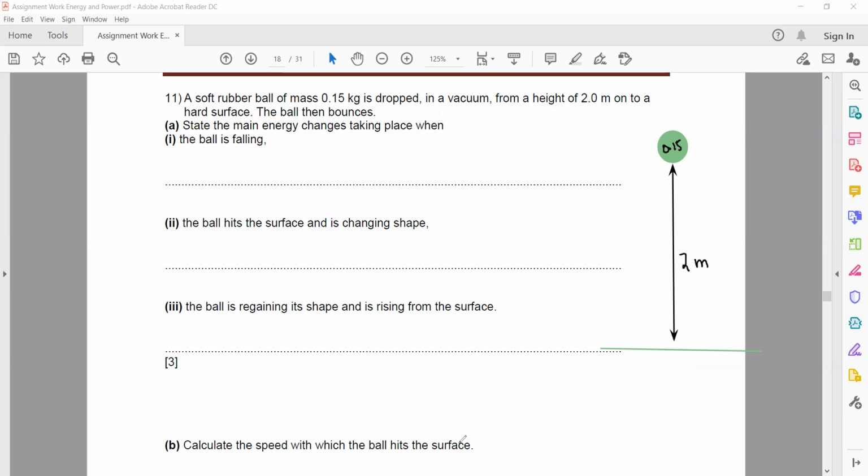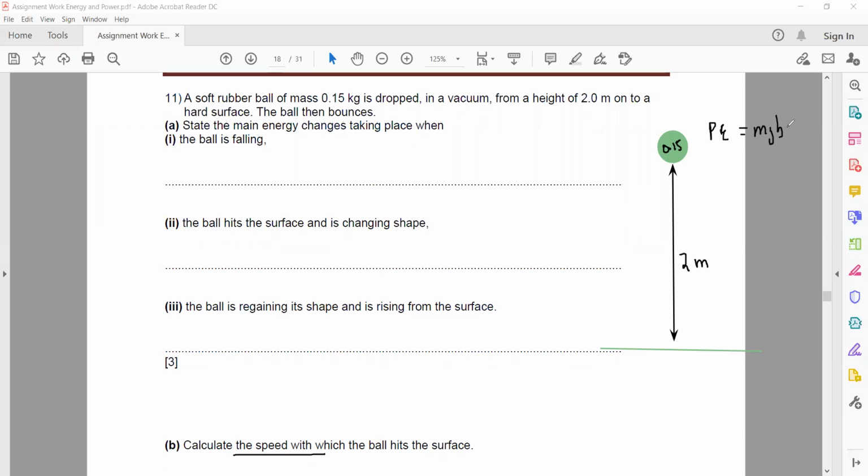Which form of energy will this ball have when it is at a height of 2 meters above the ground? Potential, or gravitational potential. So it has potential energy. How much is the potential energy? You can use the formula mgh. I need the speed, but I cannot find the speed directly because I don't have the kinetic energy. To know the speed, I should have the kinetic energy.